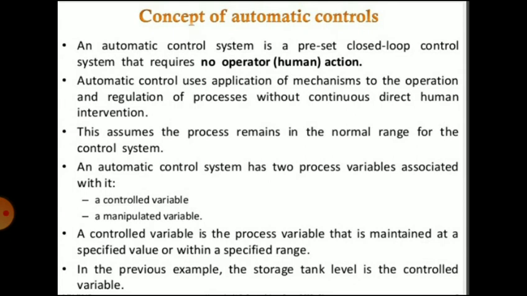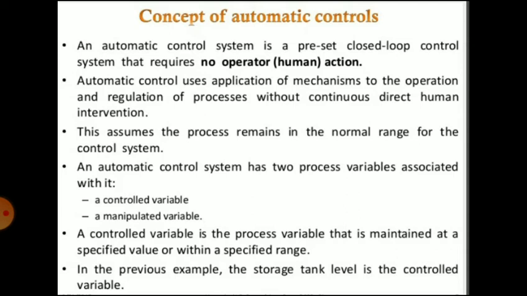Now, the concept of automatic controls. An automatic control system is a preset closed loop control system that requires no operator action. In automatic control, no operator is required; the system can run without an operator. Automatic control uses mechanisms for the operation and regulation of processes without continuous direct human intervention. So no human operators are necessary. This assumes the process remains in the normal range for the control system.